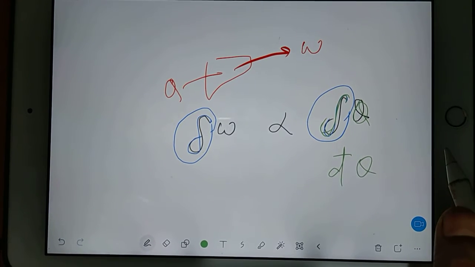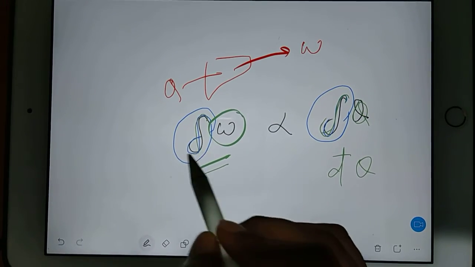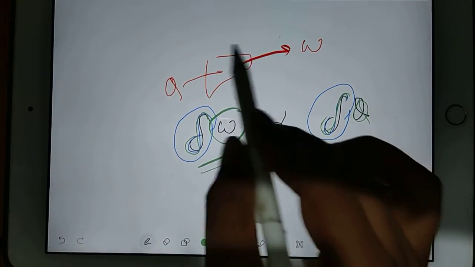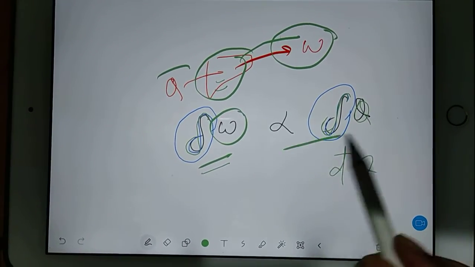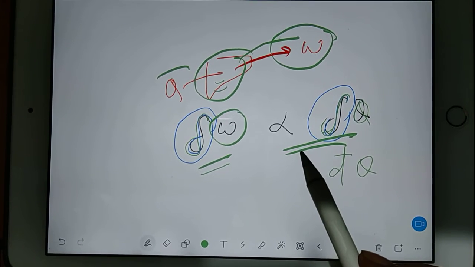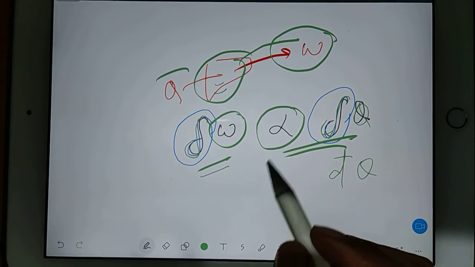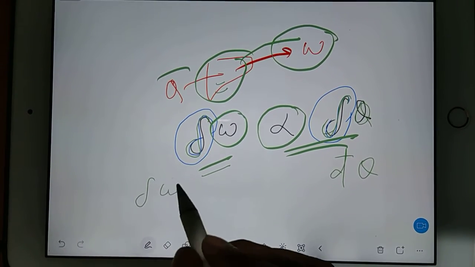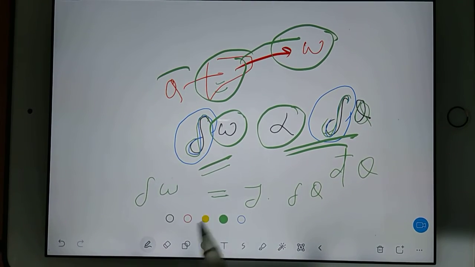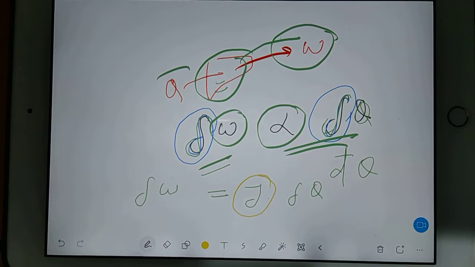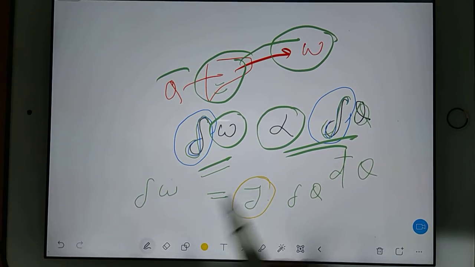In different books, different notations are there. In the same way here, when you have work transfer, you use del here. So whenever any system is there, and if that system can accept and produce work, then the produced work will be proportional to del Q. And after that, when you remove this proportion sign, then what will come? Del W is equal to J times del Q. This J is known as the mechanical equivalent of heat, and the value is 1.